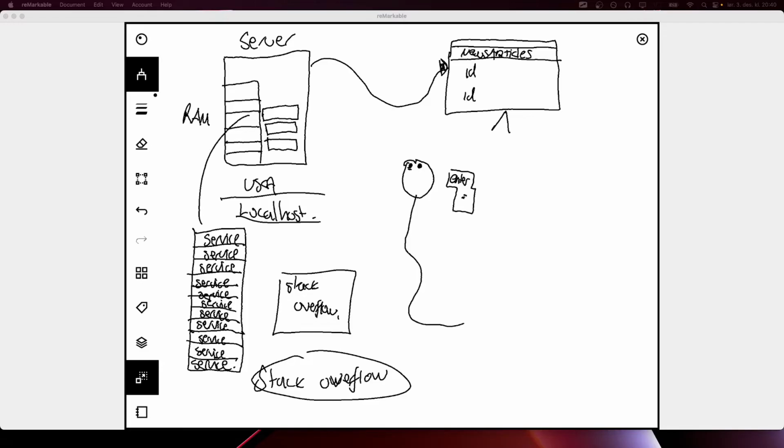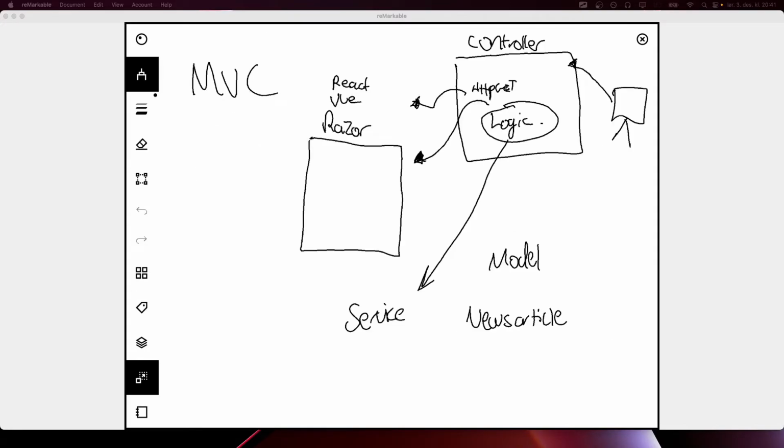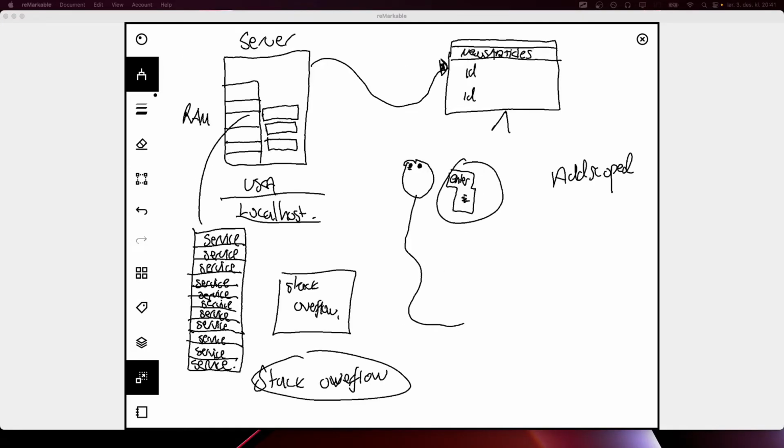So instead of doing that, what would happen now is that whenever we click on enter, when we are using AddScoped, the program knows that whenever we hit get me news articles, it knows that, okay, we have registered AddScoped, so it doesn't need to provide us a new service all the time. That's cool, because then we don't have the problem which we talked about originally. We actually can just get rid of all this stuff. It's not there because it only needs one service now and not hundreds of them.